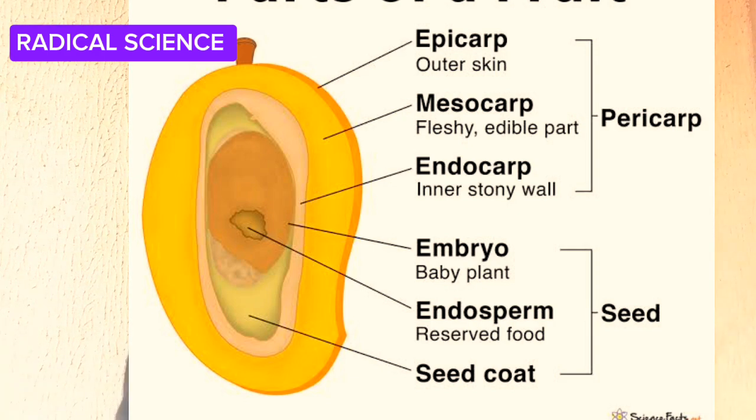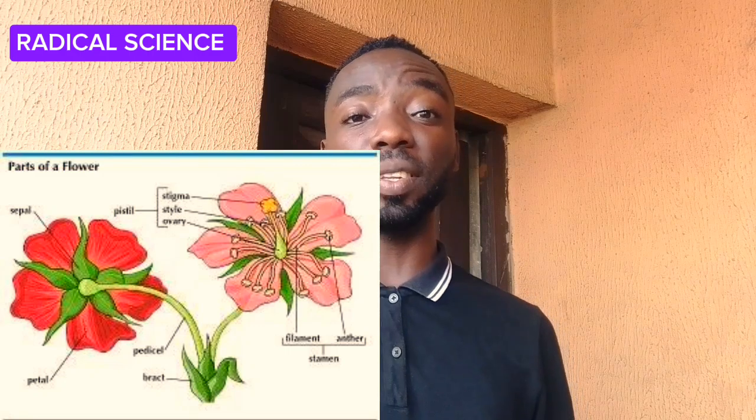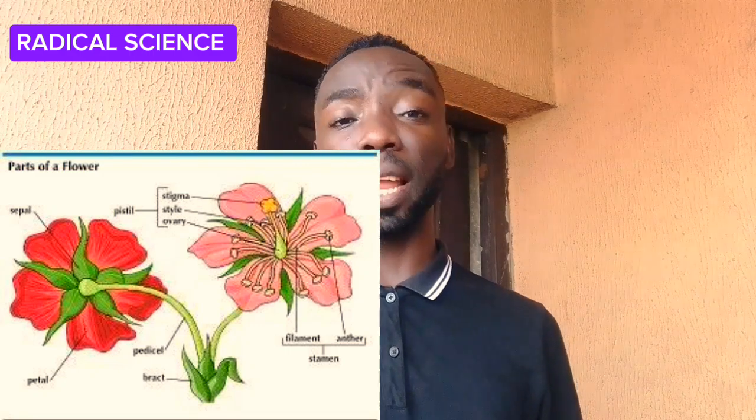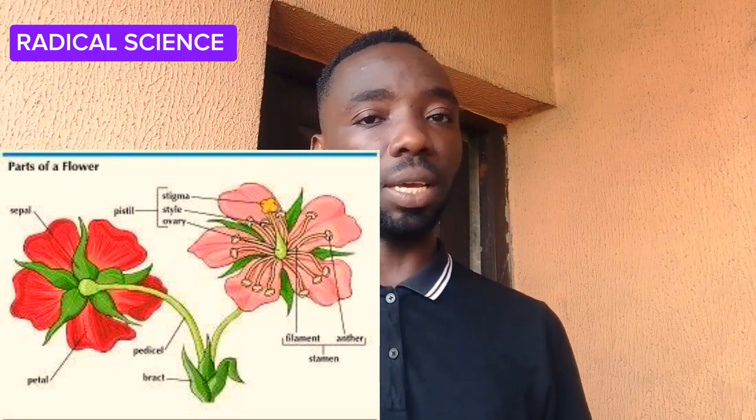Now let's take a look at the structure of a mango fruit. Here we have the epicarp, the mesocarp, the endocarp, the seed coat, and the seed. So those are the things you need to know about mango. Very, very important. Mango is a perennial crop. They last more than 2 to 3 years.